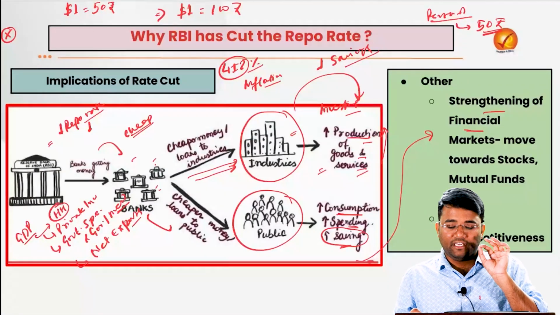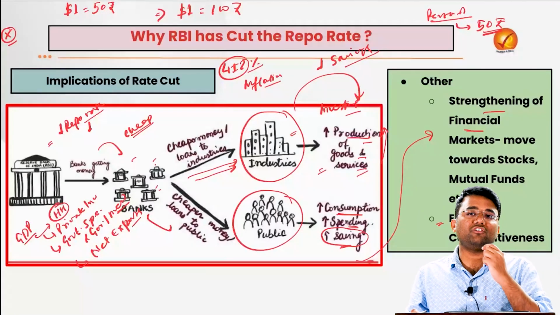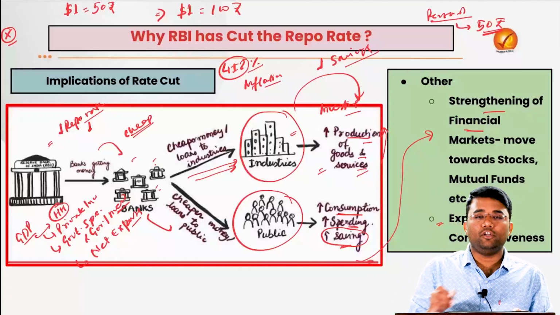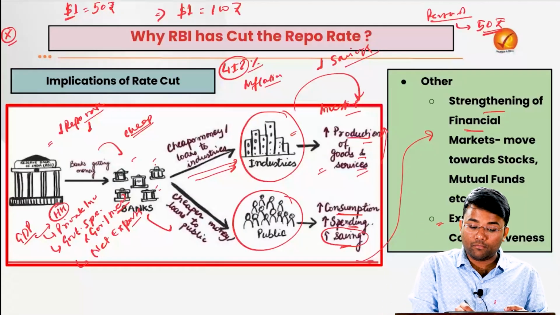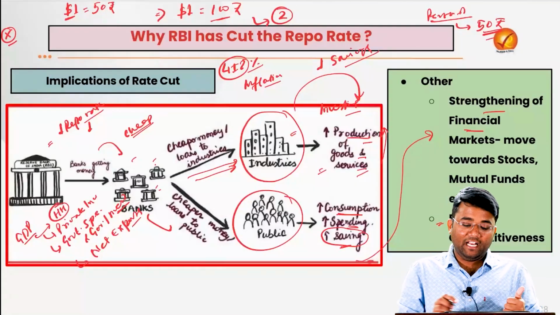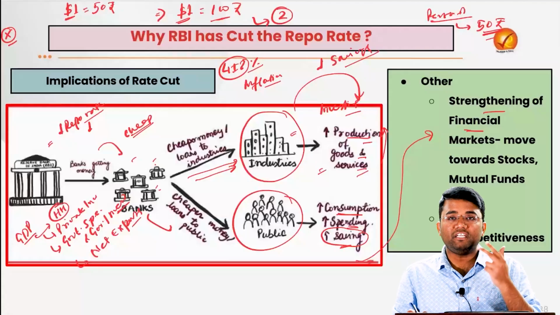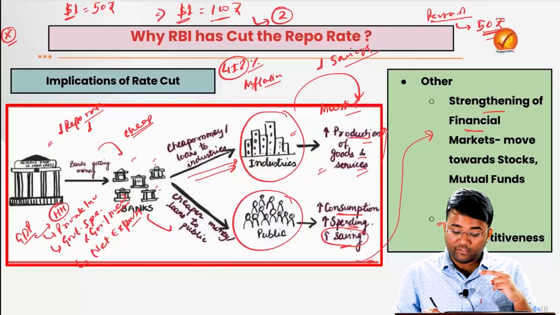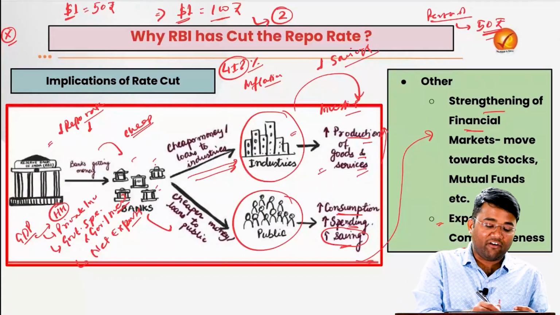Now at this point of time, understand, this person X who was importing this shirt, the cost of that shirt was 50 rupees. He was getting one shirt by spending $1. But now, due to the impact of currency depreciation, he will be able to buy two shirts, because the cost of each shirt is 50 rupees, and $1 has become 100 rupees. It means he will be able to afford two shirts with the same spending. That means that our products are becoming competitive. People might demand our products more.